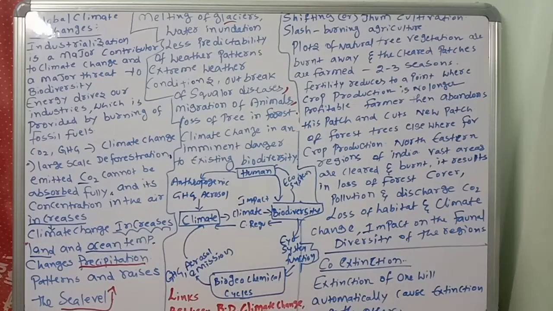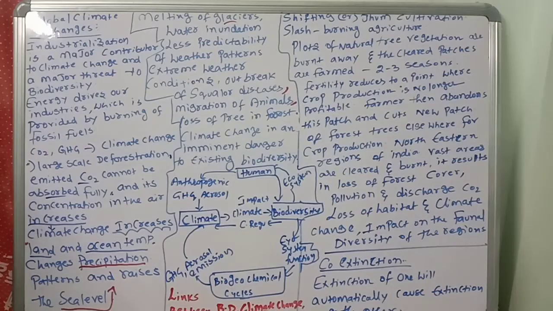Biodiversity regulates the climate. So without climate, biodiversity will be affected, and even humans will suffer. So like that, there are dependences between biodiversity, climate change, and human well-being. These are the most important things.